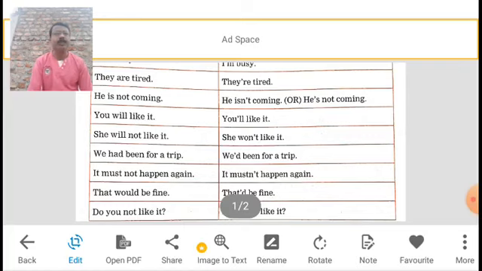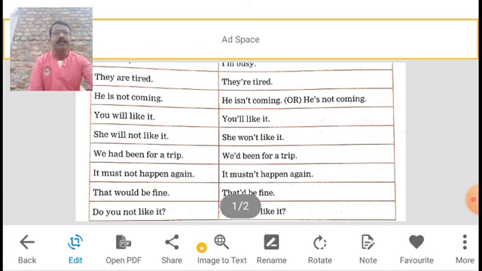We'd been for a trip, in this way. Next one, I must not happen again. Must and not become a contracted form. Again see one example, it mustn't: MUST, N apostrophe and then T. Which letter do they drop? O. The O letter they drop and it becomes mustn't.